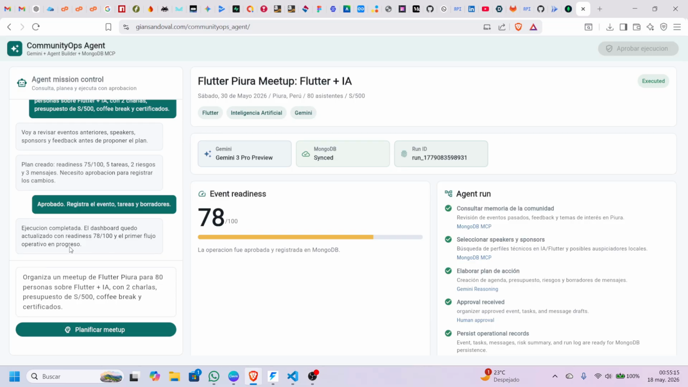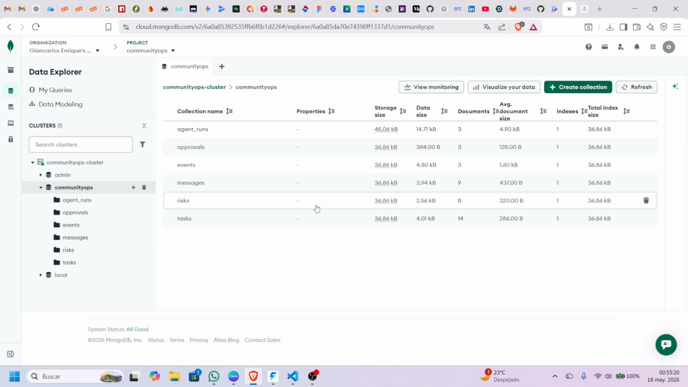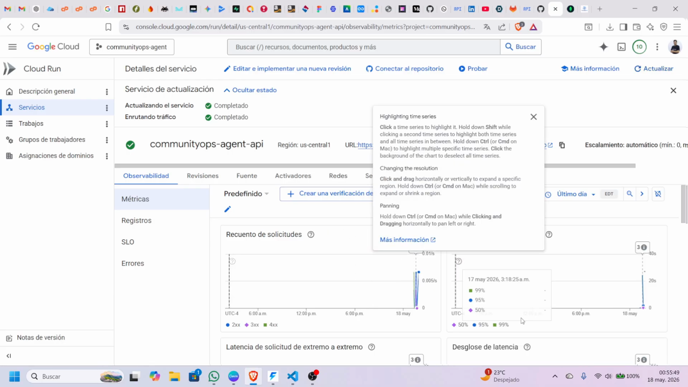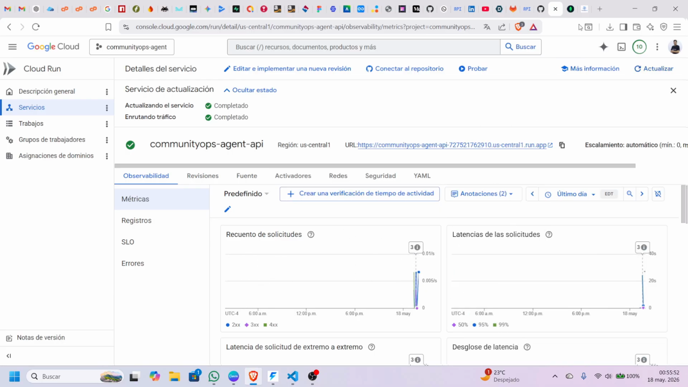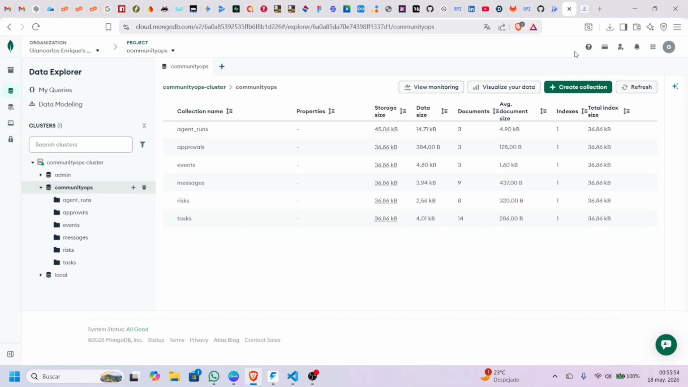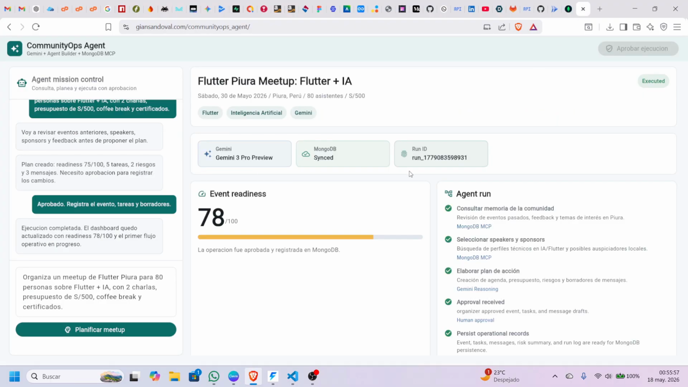After approval, the backend synchronizes the generated information into MongoDB Atlas. This is not just a visual simulation. Real collections and documents are created and updated in the database, giving the community operational memory for future events.